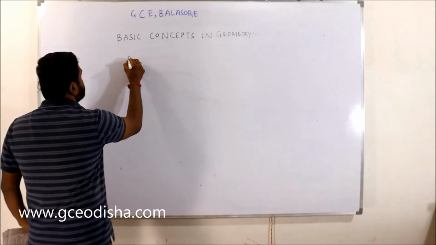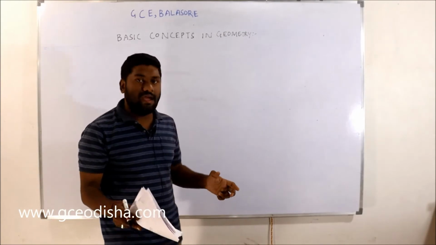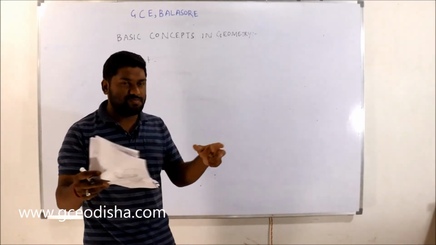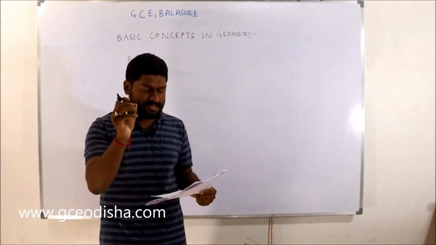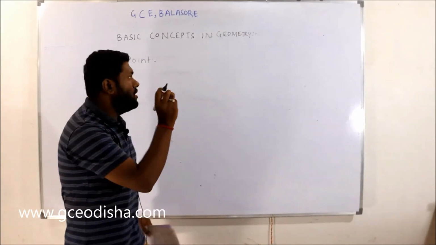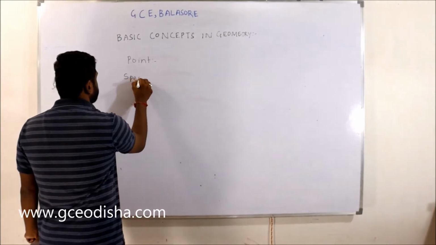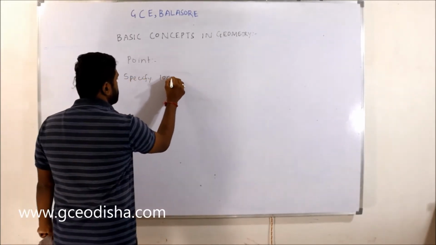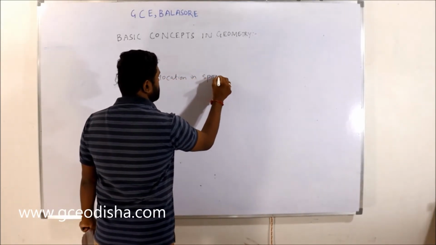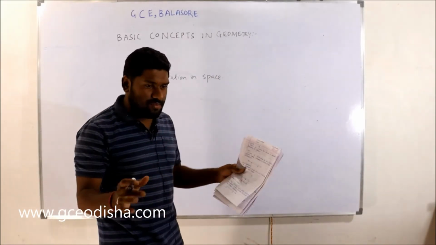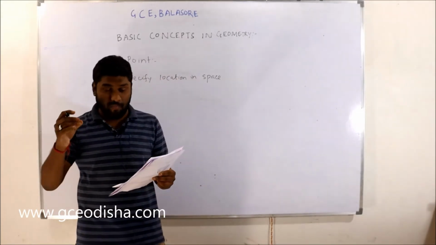The first basic thing is the point. Everyone knows what a point is, in 3 dimensions, in space. A point denotes a specified location in space. Space is huge, but how do we know this is a specified point?